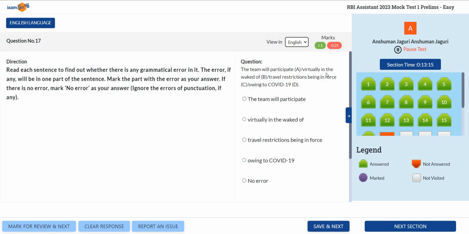Next, the team will participate virtually in the walk in the wake of. See, in the wake of doesn't make any sense. It has to be in the wake of. In the wake of means in the light of. So this is a phrase we use, okay, which means in the light of, right? So the wake of doesn't make a sense.